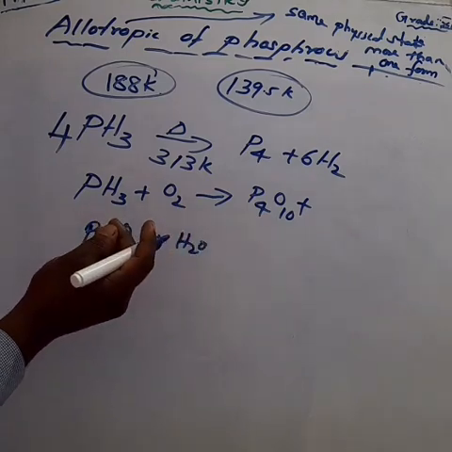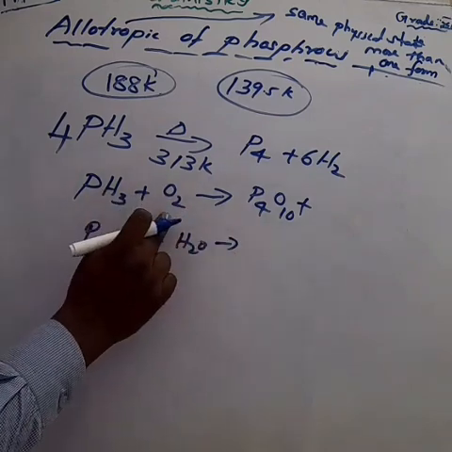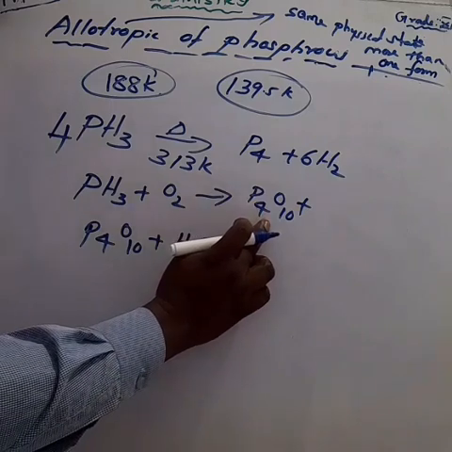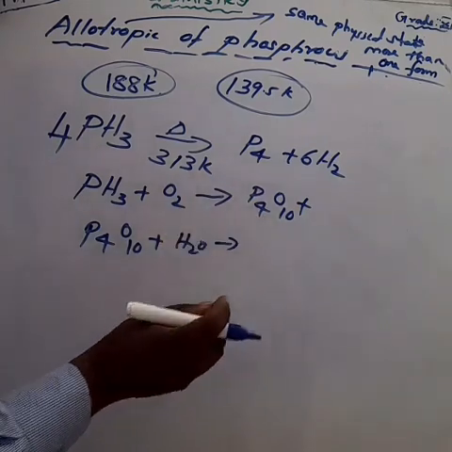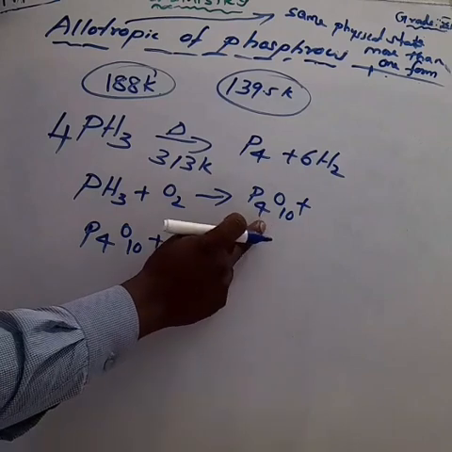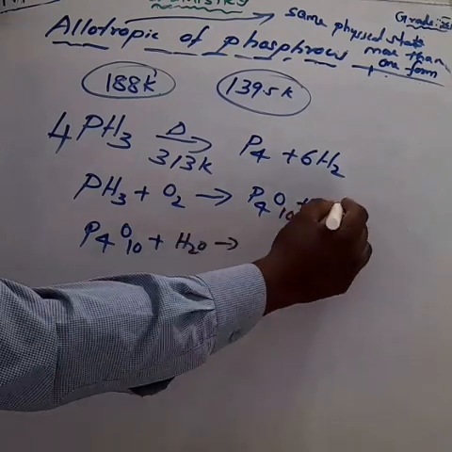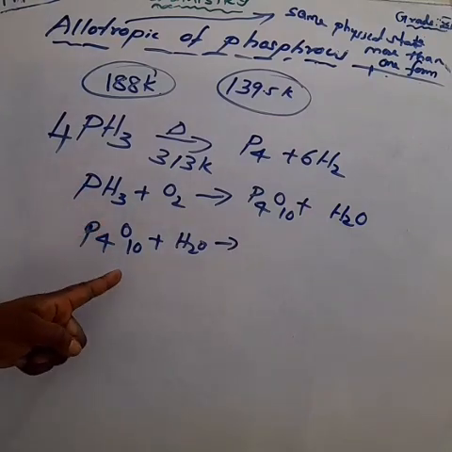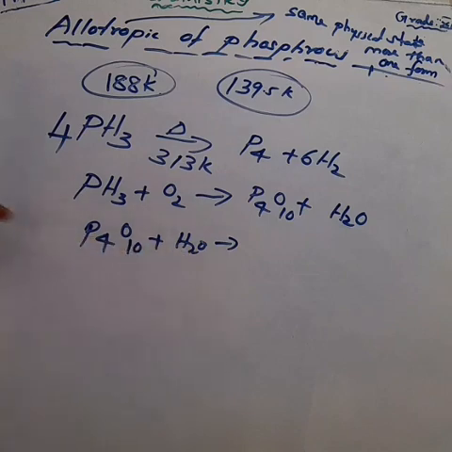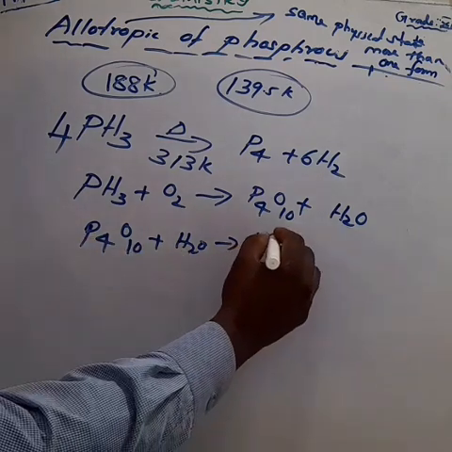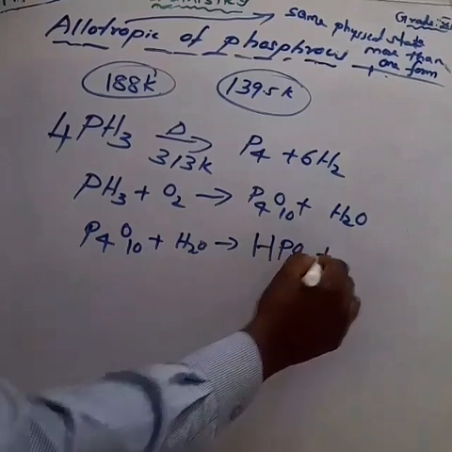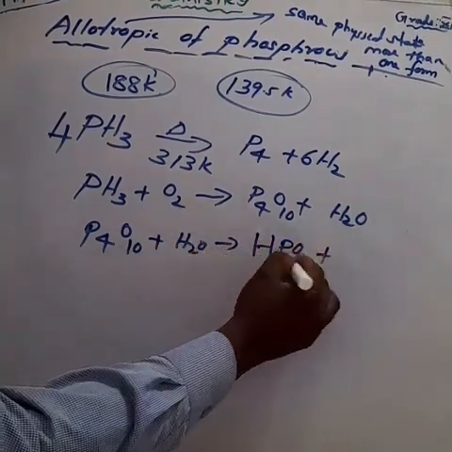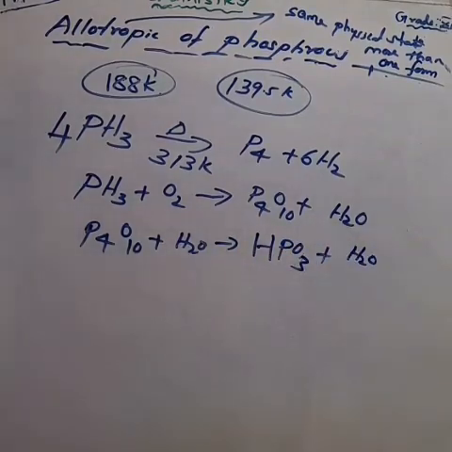Important point. First, phosphine reacts with oxygen, we get phosphorus pentoxide. Penta means 5, all of you know that one. That can be written as P4O10, already we learned. And also we get water molecules. Next, this phosphorus pentoxide again reacts with water molecules, we get metaphosphoric acid. What is the formula for metaphosphoric acid? HPO3. And also we get water molecules. Okay. So, we can write the equation.